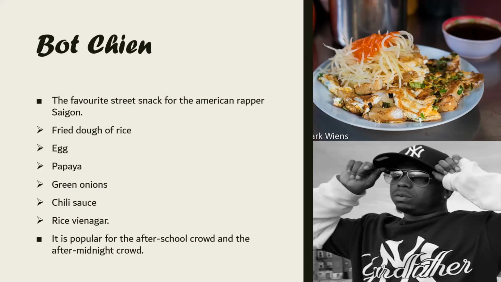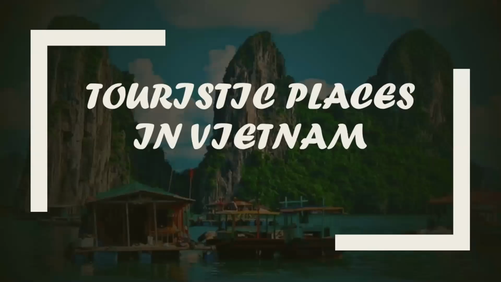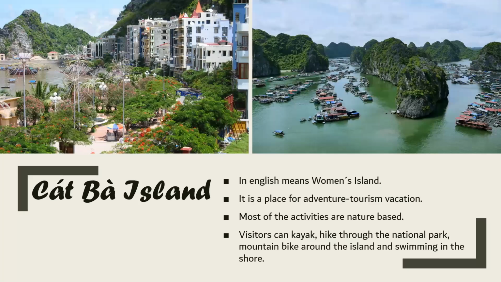Now that we talk about some popular things in Vietnam, we're going to continue to talk about the popular things, but now about touristic places in Vietnam. First, we have the Cát Bà Island, which means Women's Island in English. It is famous because of the activities inside the island, such as kayak, hike through the national park, mountain bike around the island, and swimming in the shore. Most of the activities are nature-based, so if you're one of those persons who doesn't drink with a straw, this place is just for you.